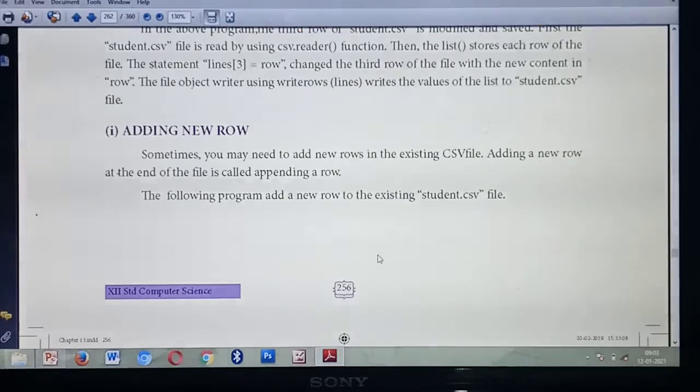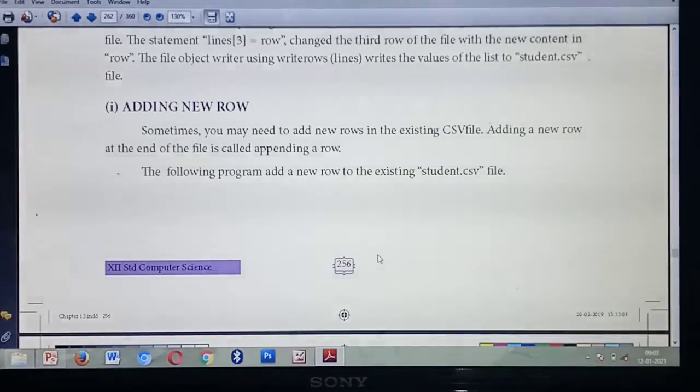Okay. So the next thing is adding a new row. What do you mean by add? Include. You are going to add some new rows in the already existing file. Already you have studied modifying some changes in the existing file. Now you are going to add a new row in the already present, existing file. So you are going to add a new row at the end of the file. Already some lines are there, but you are going to add a new row at the end of the file.